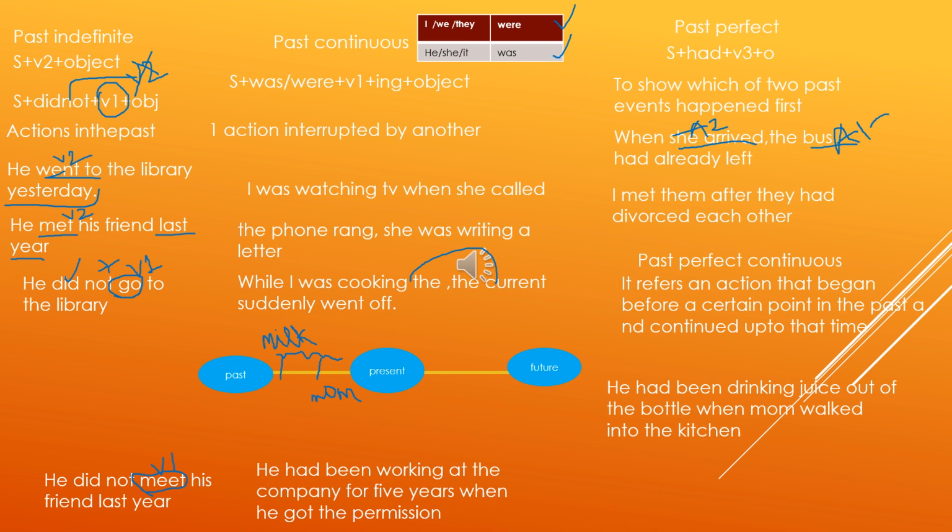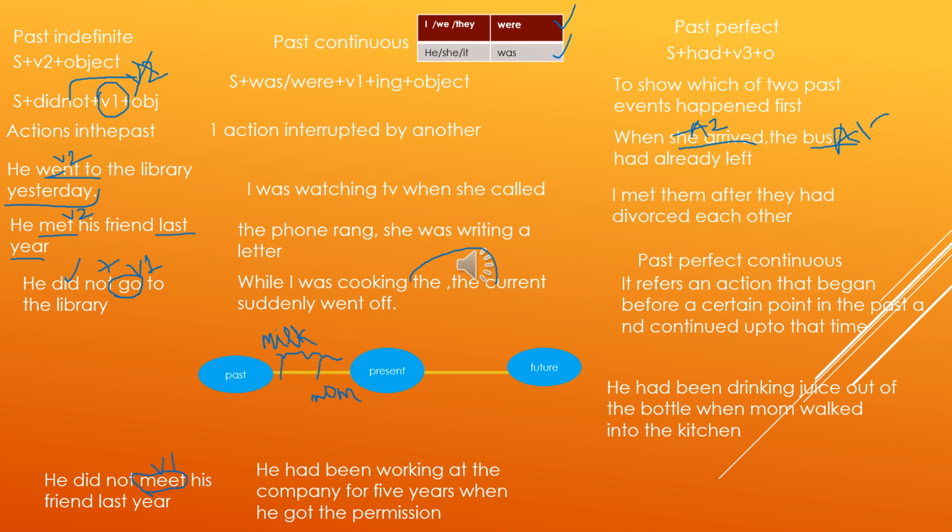Squirrel is singular, so it will take has as the helping verb. In case of a plural subject, it will take have. And the verb's third form is used in the present perfect tense. The squirrel has eaten a nut and I have typed a letter. So with I, we, they and you, we will use have, whereas with he, she, it, we will use has.